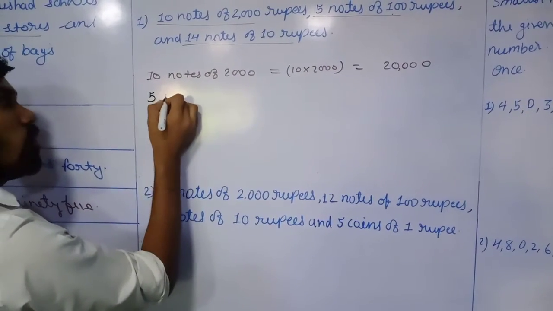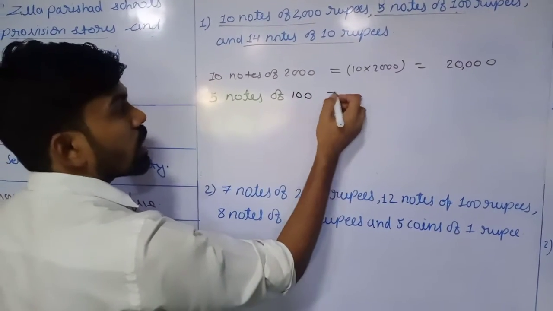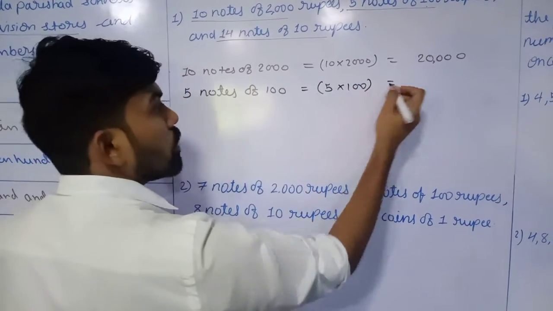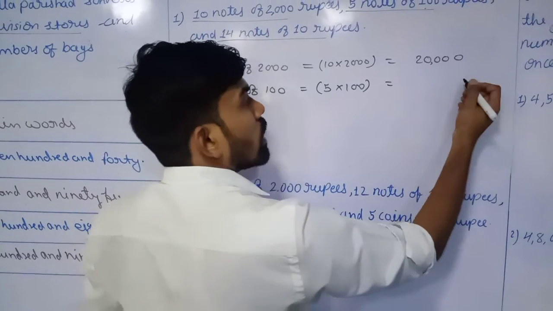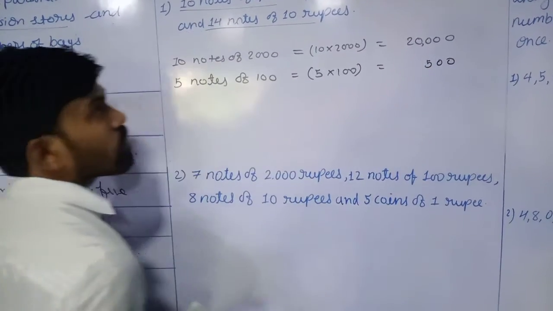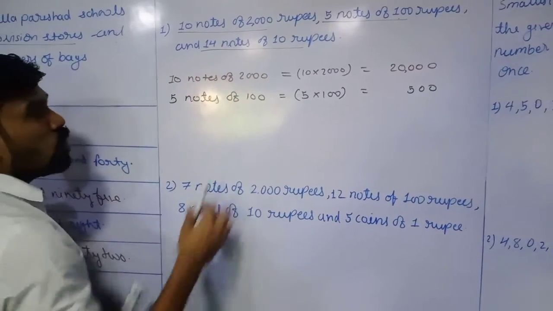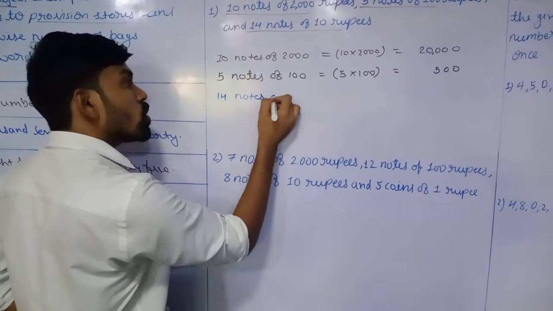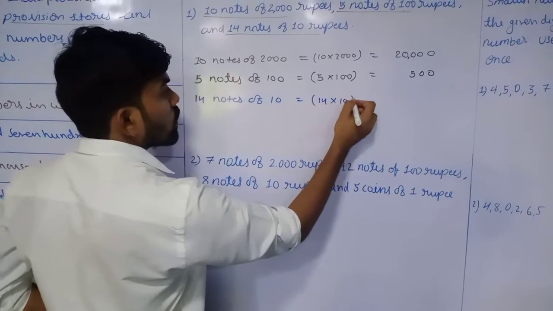Write it. 5 notes of 100 will become 5 into 100, means 500. Always start writing from the right hand side. So it will become 500. The next one is given 14 notes of 10 rupees. Write it. 14 notes of 10 means 14 into 10.